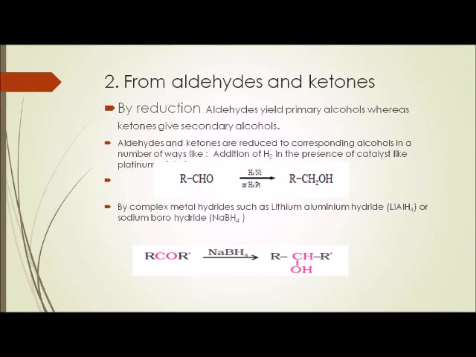RCHO in the presence of H2 plus Ni or H2 plus Pt will form RCH2OH. By complex metal hydrides such as lithium aluminum hydride LiAlH4 or sodium borohydride NaBH4, these two are strong reducing agents. They can easily reduce ketone into a secondary alcohol.